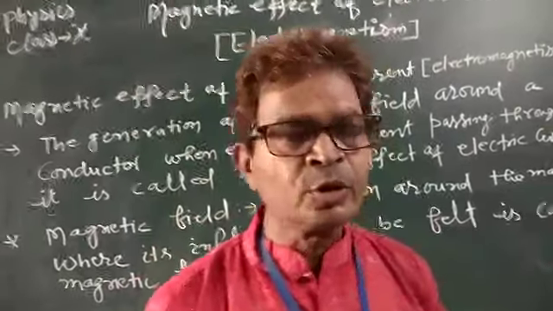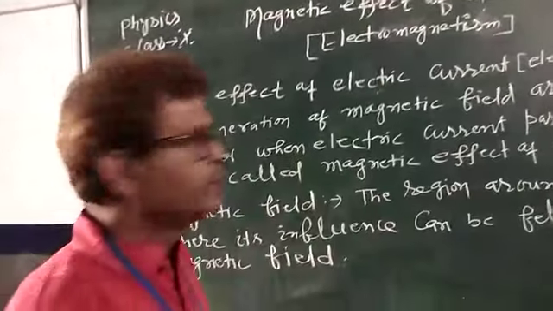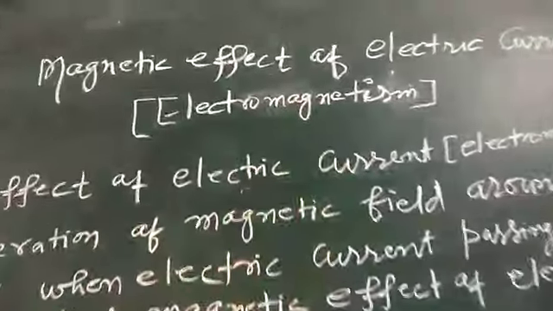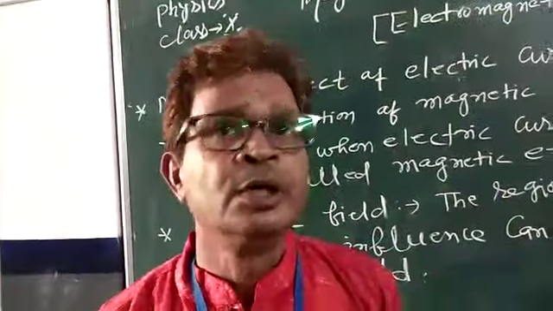Today we are going to talk about the magnetic effect of electric current. In short, it is said to be electromagnetism. At first, I would like to say something about electromagnetism.